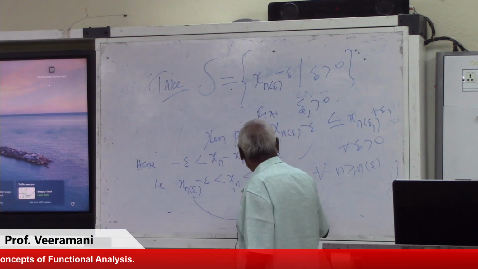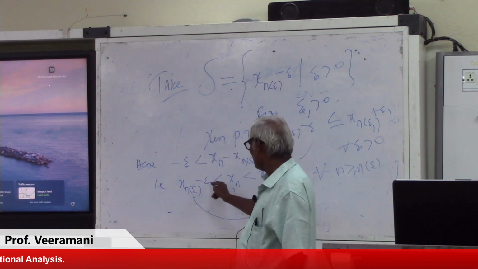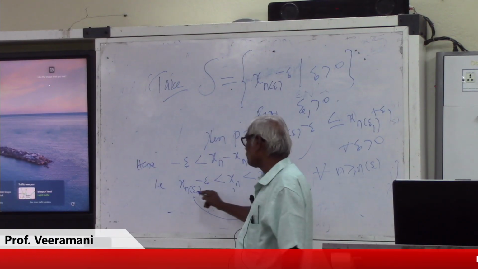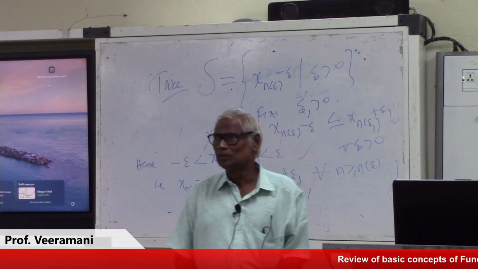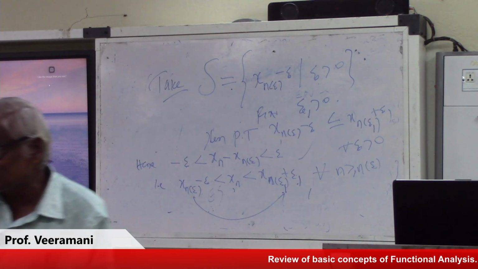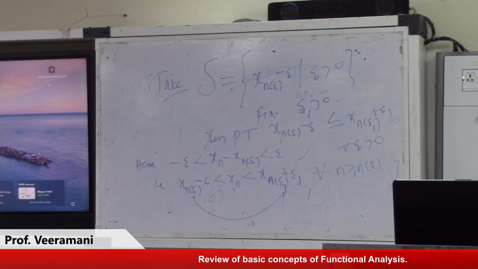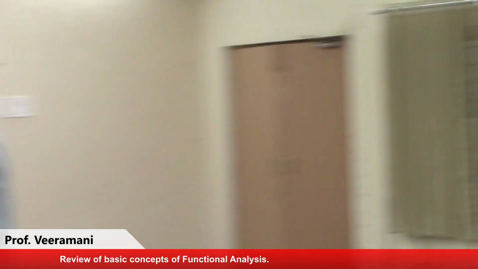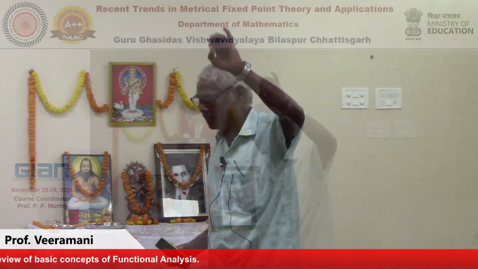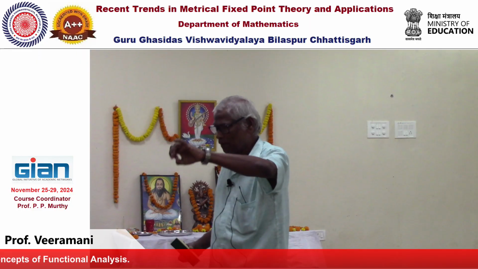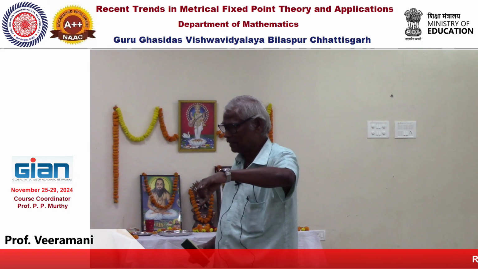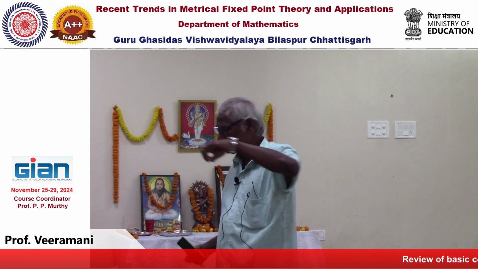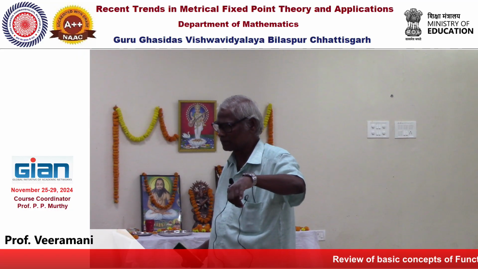That means this will be less than or equal to xn of epsilon 1 plus epsilon 1 for every element. This is an element in S. So what is an upper bound for the set S? Upper bound for S is, every element. What is an element in S mean? For an epsilon positive, x suffix n of epsilon minus epsilon. That is an element in S. For each epsilon there is x n of epsilon minus epsilon.